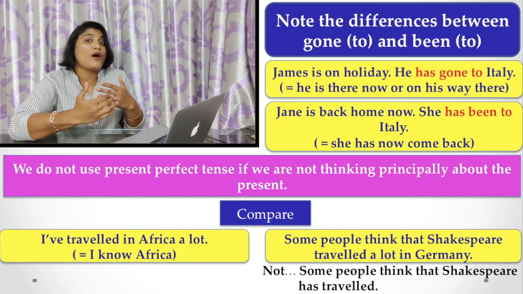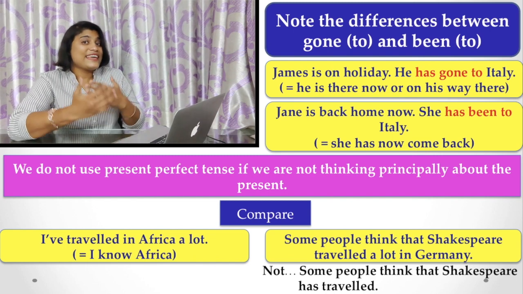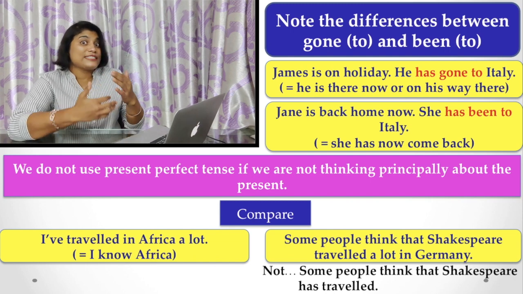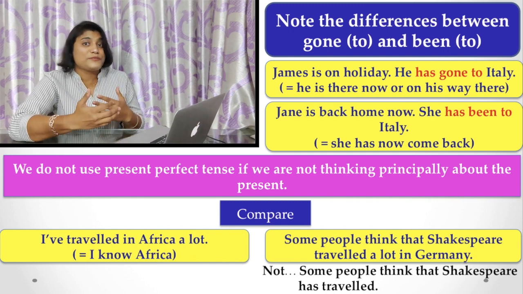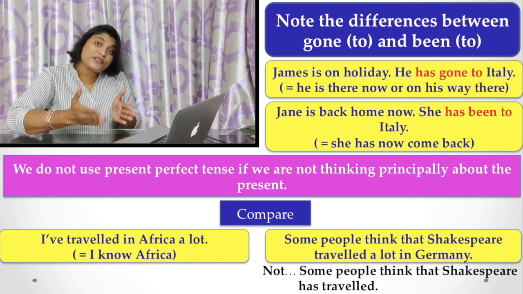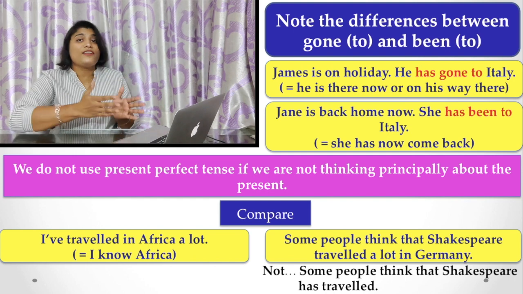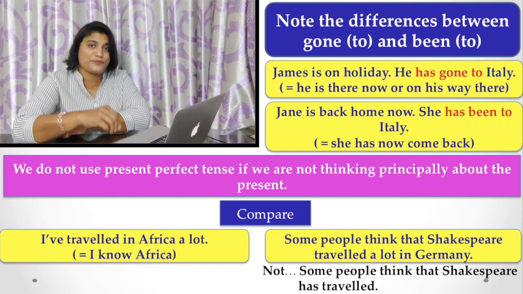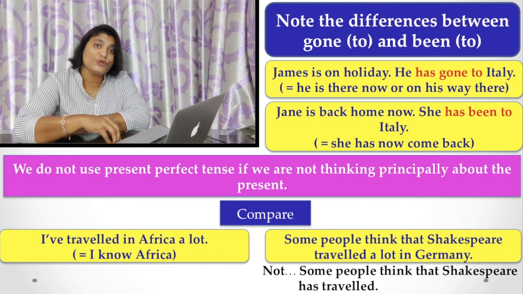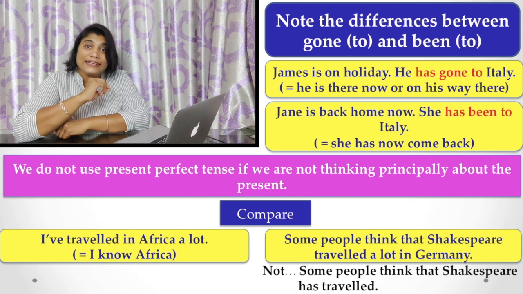I am talking about my experience in Africa, but I am not talking about Shakespeare's experience, because Shakespeare is past. His experience is past, and when we are talking about past experience, we have to use simple past tense instead of present perfect. This is a very vital thing.